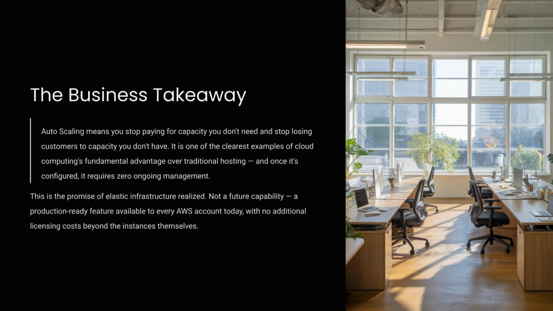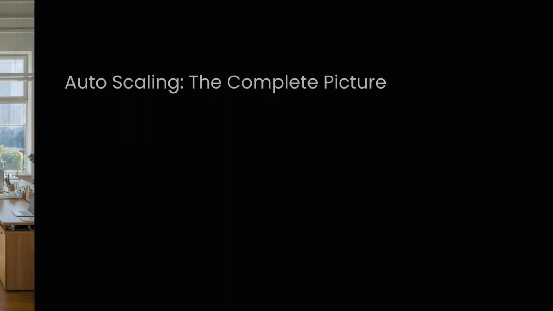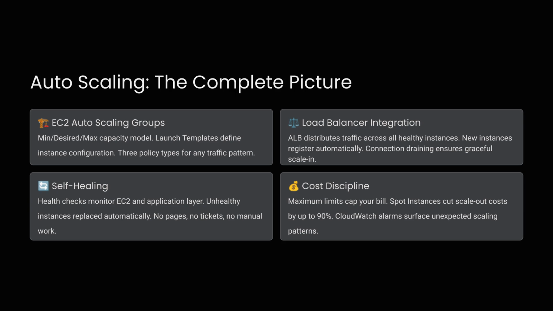Before building, consider 5 key decisions: your application's statelessness, AMI strategy, capacity sizing, policy selection, and cost modeling. Working through these decisions will minimize rework and ensure optimal scaling behavior. The business takeaway is that autoscaling stops you from losing customers to insufficient capacity and stops you from paying for capacity you don't need. It's a clear example of the cloud's advantage over traditional hosting and requires zero ongoing management once configured.